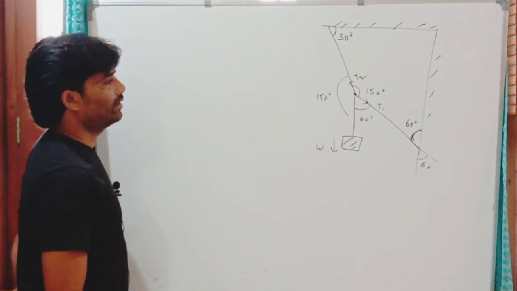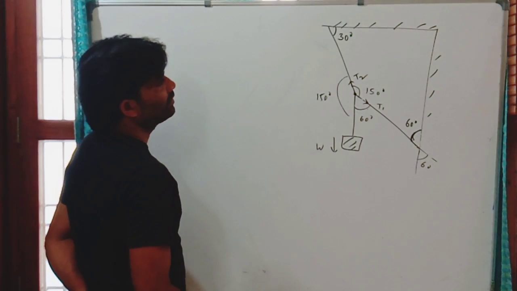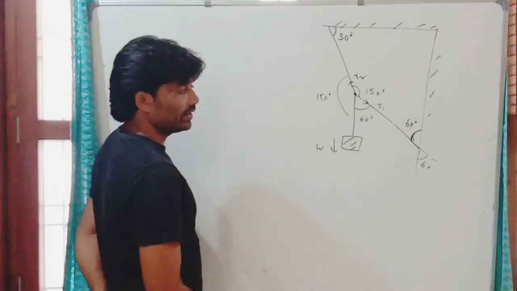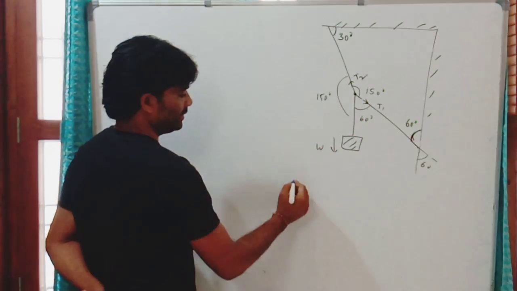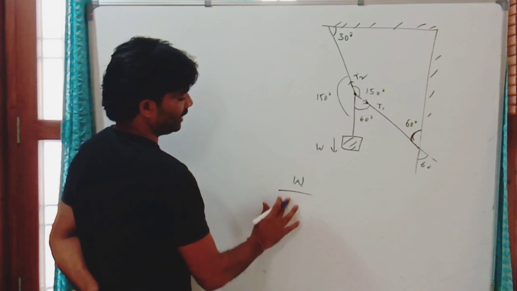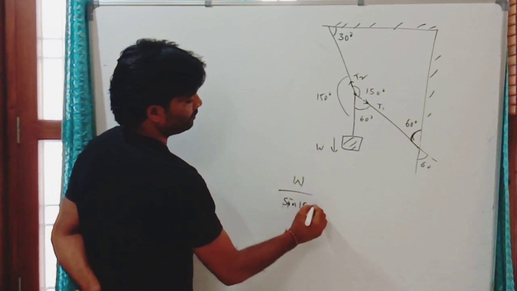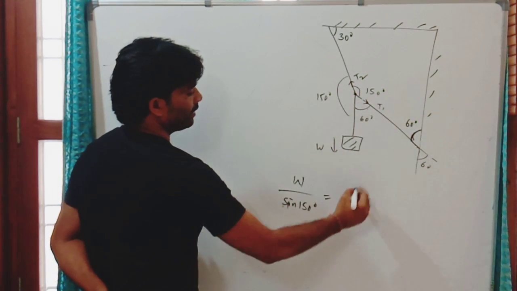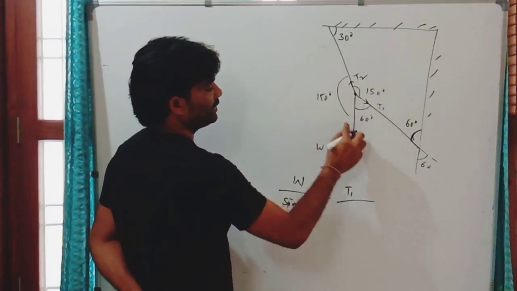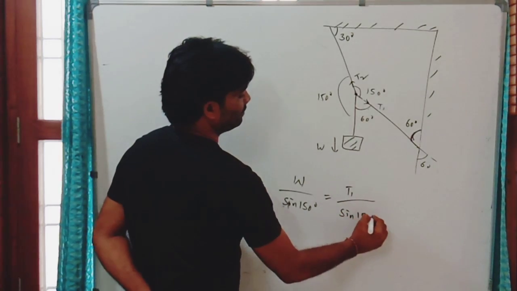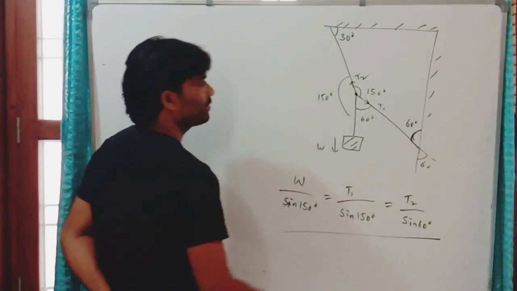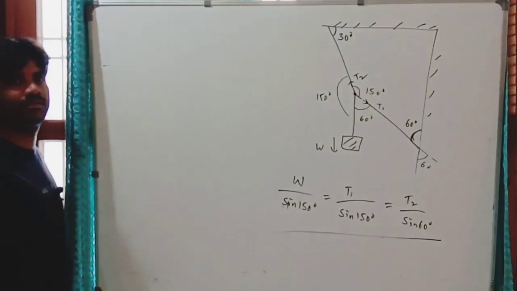Is it clear? Now look at this diagram. This W by the sine of this opposite angle, that is sine 150 degrees, and T1 by this angle, sine 150, and T2 by sine 60. Then you will get T1, T2. Okay.